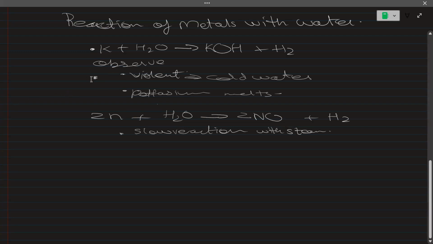So the most reactive metal reacts very violently, then a little slower, then slow, and then the reactivity decreases. In the last, when steam or water is made to react with lead, there is no reaction, because it's very unreactive. So we are done with reaction with water. Now let's do the reaction with acid.